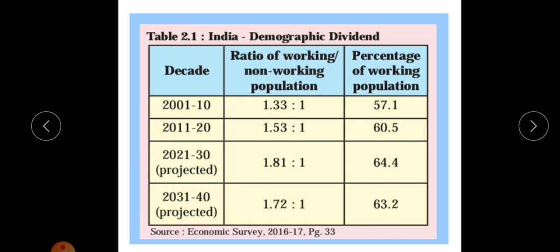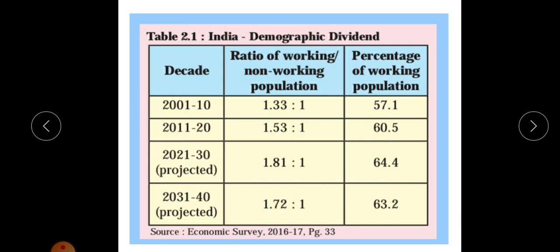There is also a change in the age structure of the country. This ratio depends on the population, and that's why the birth rate and death rate, and the age structure, always change in a country.